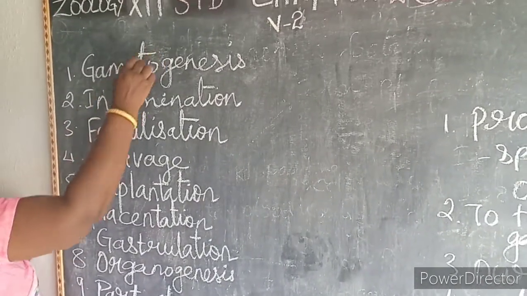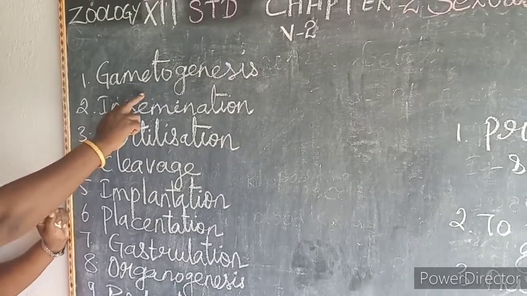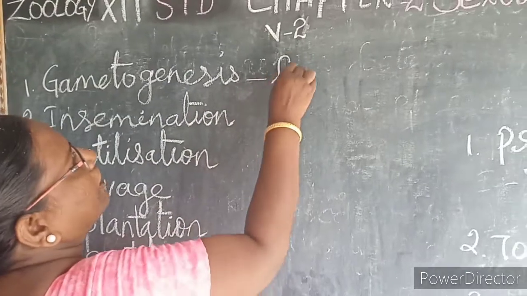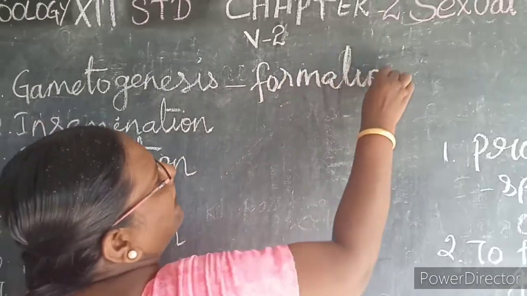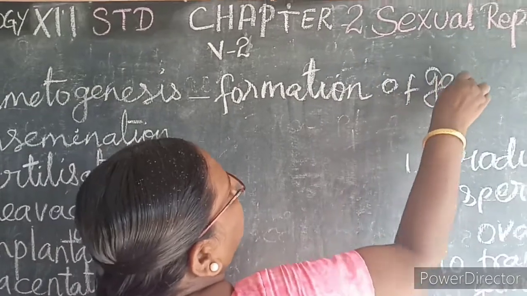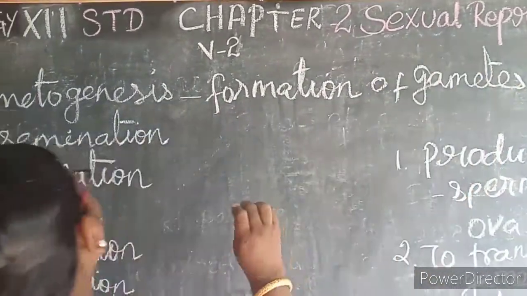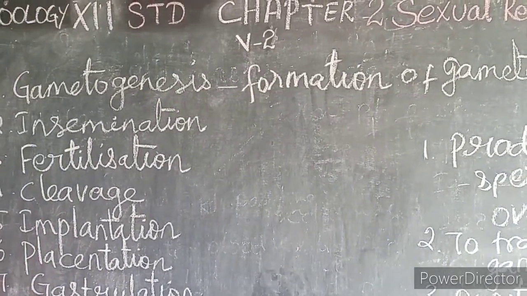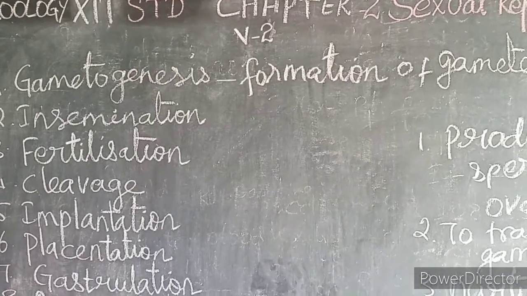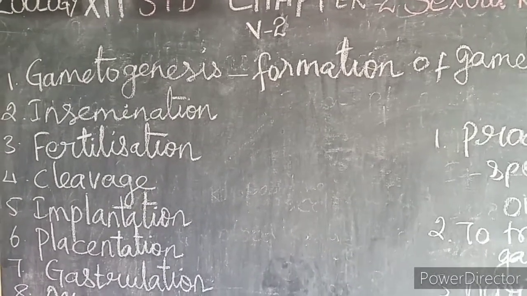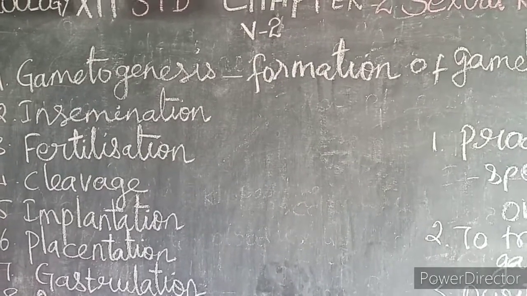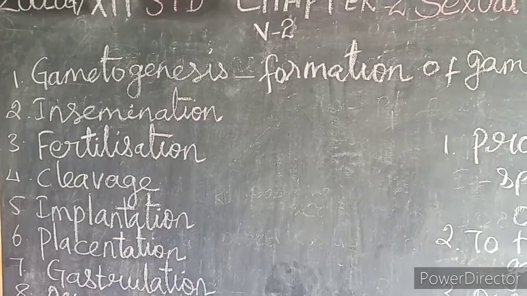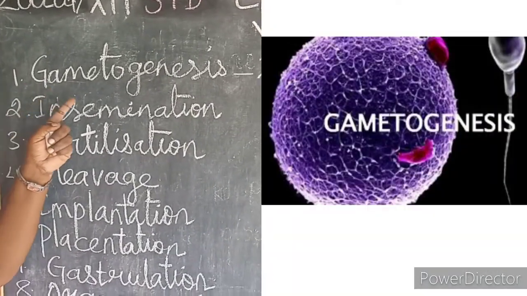The first one is gametogenesis. What comes to your mind when you hear gametes? So what is gametogenesis? The formation of the gametes is called gametogenesis. This production of gametes takes place through spermatogenesis and oogenesis. What is spermatogenesis? Formation of the sperm is called spermatogenesis. Then what is oogenesis? Formation of the ovum is called oogenesis. So gametogenesis means formation of the gametes.